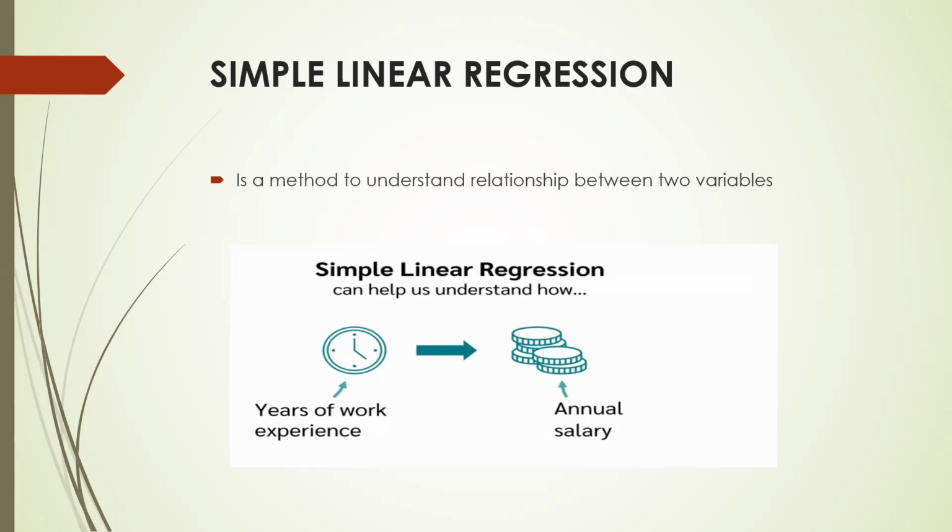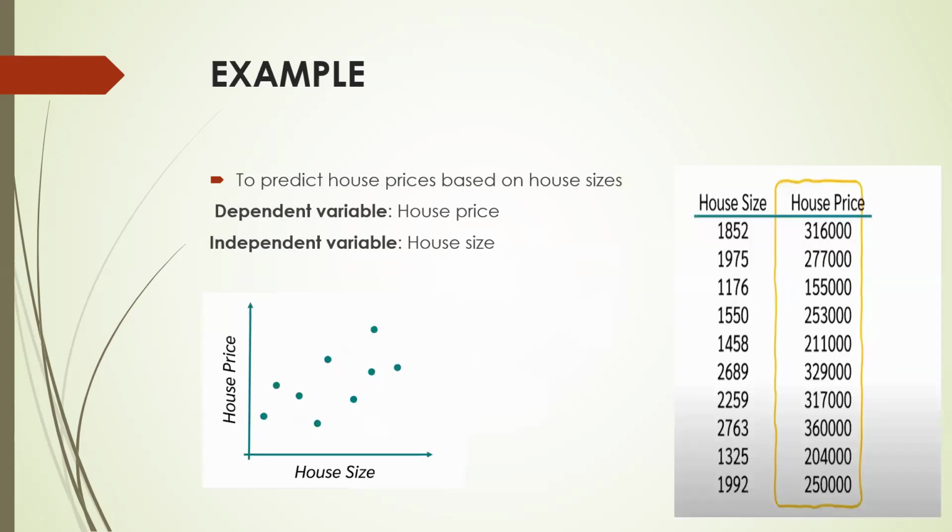So it could be the years of experience, or the age of the person, or the weekly working hours of the person, or the highest level of education. Whenever you study the relationship between a single independent variable and a single dependent variable, it will be a simple linear regression. There is another example to understand simple linear regression. For example, we want to predict house prices based on house sizes. In this case, obviously our independent variable will be house size, and our dependent variable will be house price, because house price is going to change with the increase or decrease in the house size.